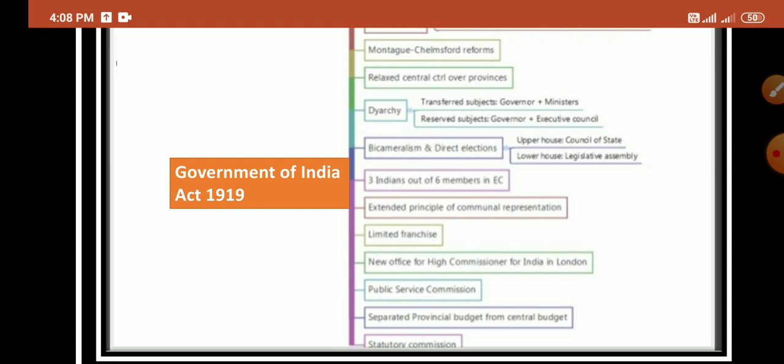The statutory commission was to be appointed to inquire into and report on its working after 10 years of the act coming into force. Regarding this, a statutory commission was set up to inquire and report on its working. And in this way, we conclude the Government of India Act 1919, and the next one is the Government of India Act 1935.